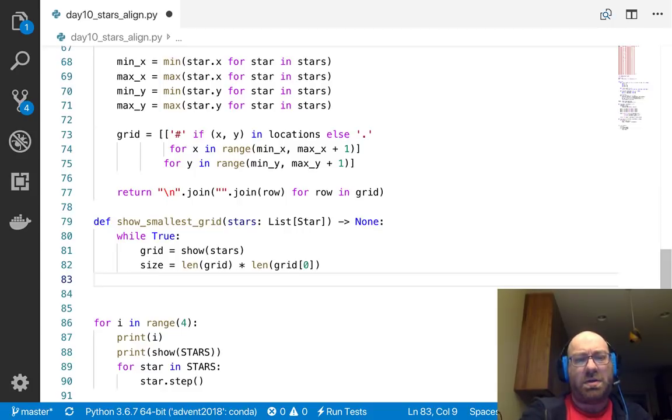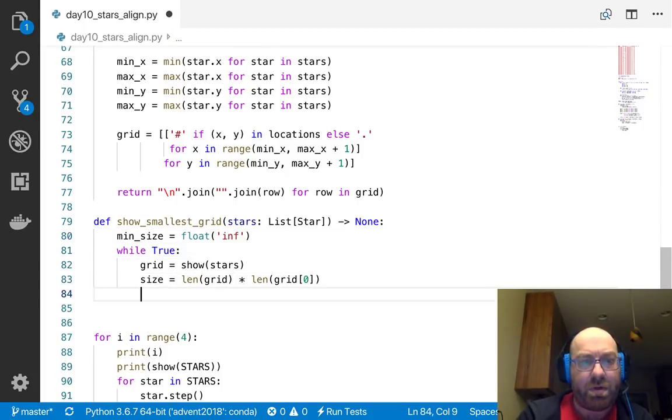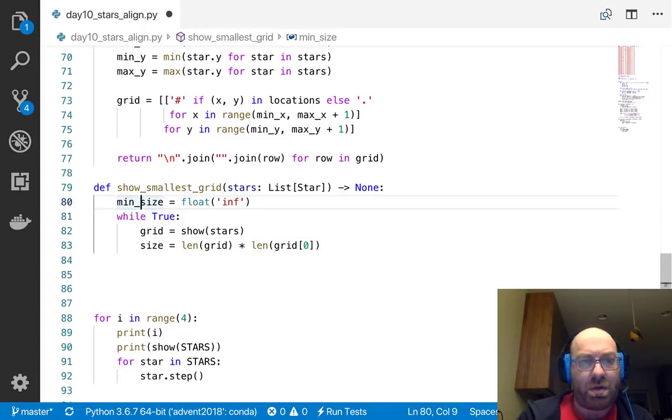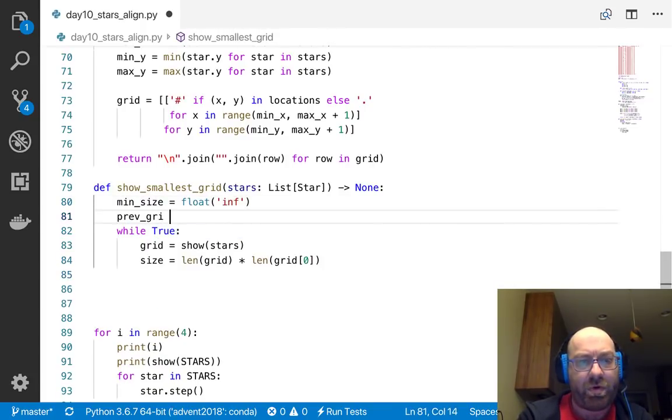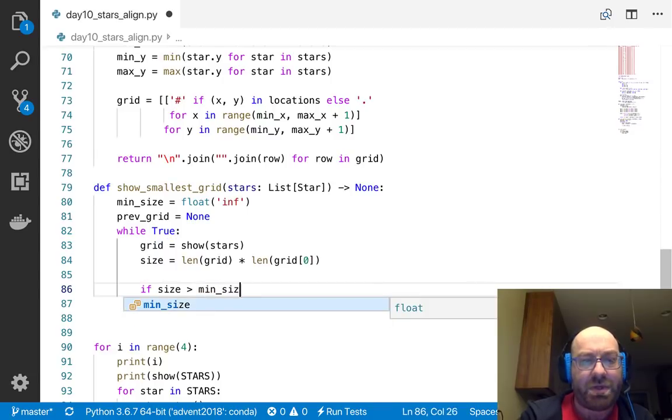So that's how many things are in the grid. And let's say min size equals float infinity. So we'll just start, and let's say prev grid equals none. So if the size is bigger than the min size, so the size should be